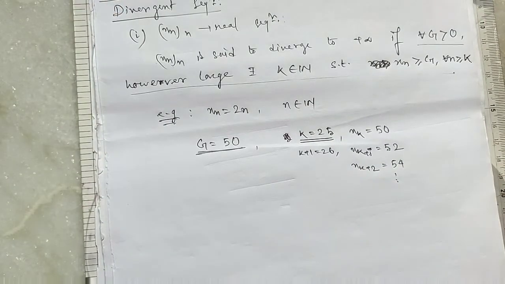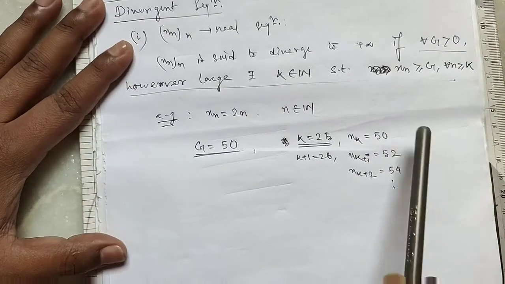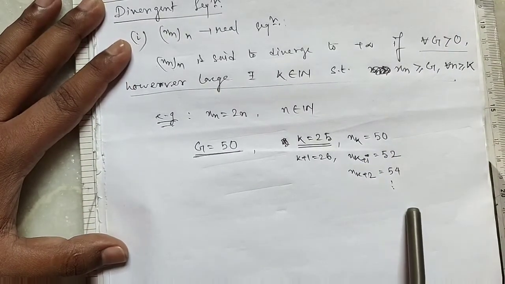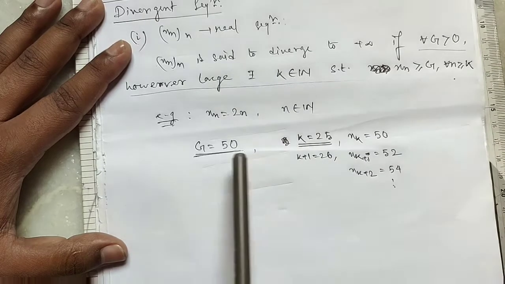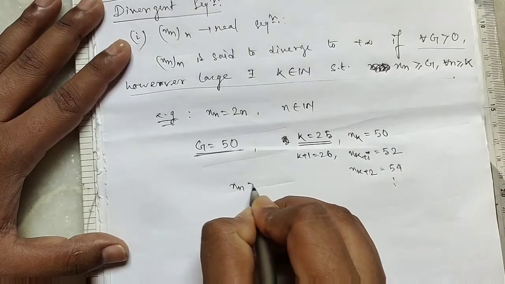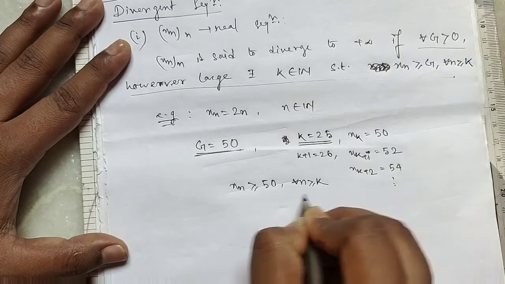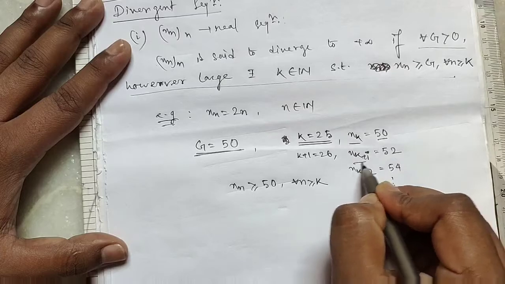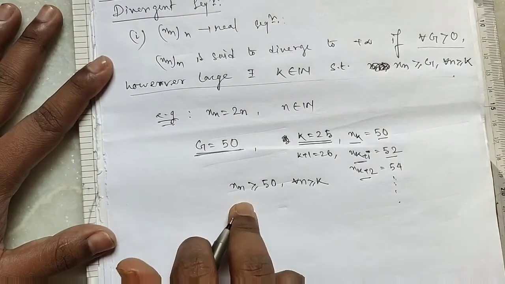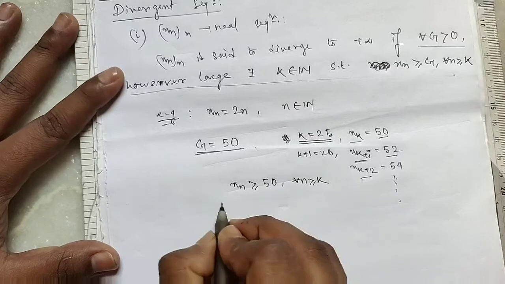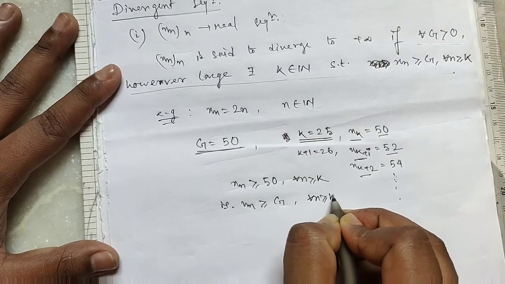So after the kth term of the sequence, xk is greater than or equal to g, that is, xn is greater than or equal to 50 for all n greater than or equal to k. So xn is greater than or equal to g for all n greater than or equal to k.